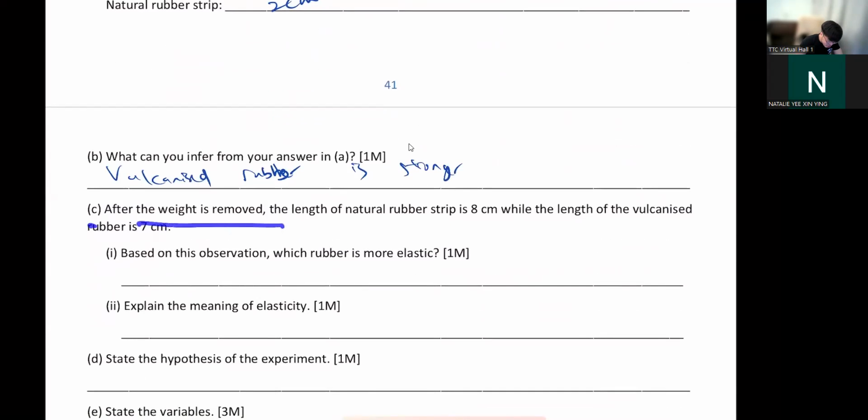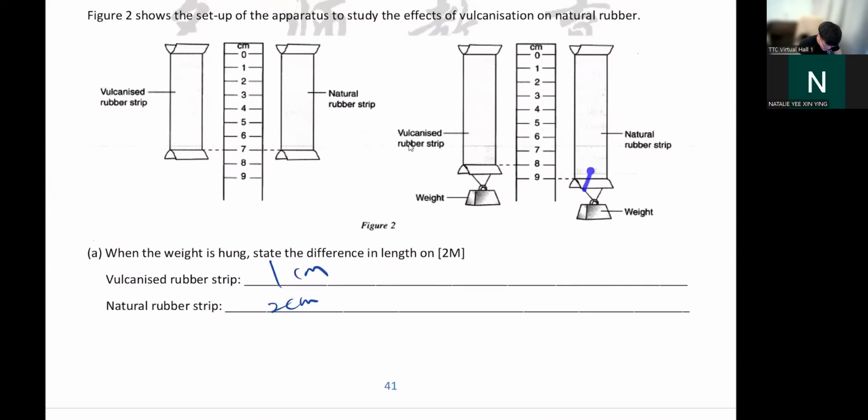So C, after the weight is removed, the length of the natural rubber is 8, while the vulcanized rubber is 7. So you see, this thing doesn't return back to its shape. It stays at 8. It is permanently deformed. You know, when you play with a rubber band, if you pull it too long, before it snaps, when you bounce it back, the thing just looks deformed. It's not as tight as when it's new. So this is what we call deformation. Natural rubber is very soft, very easy to deform, whereas vulcanized rubber is much tougher.